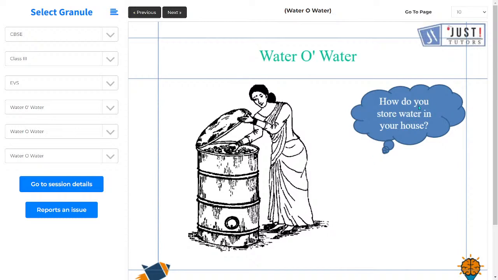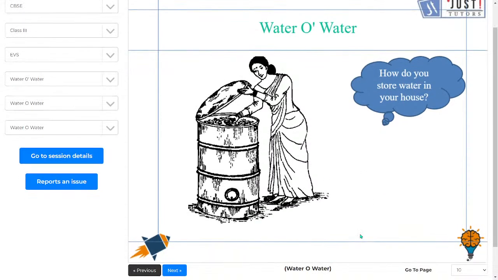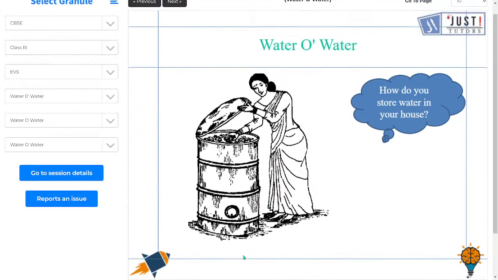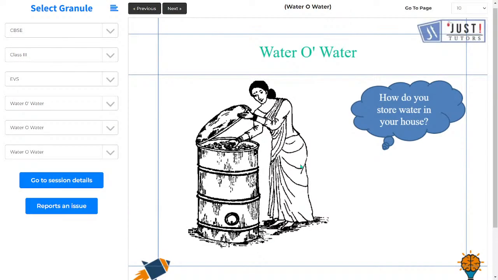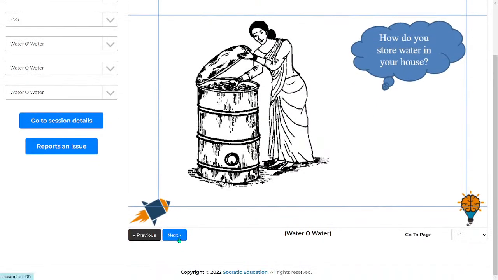So here is a question: how do you store water in your house? That's your decision. Most of us have water tankers at home, in which we store water, and that tanker is connected with the taps in the house through pipes. So we store water in this tanker, and then whenever we want to use it, we simply turn on the tap and the water immediately flows from the tanker into the tap and we get water.